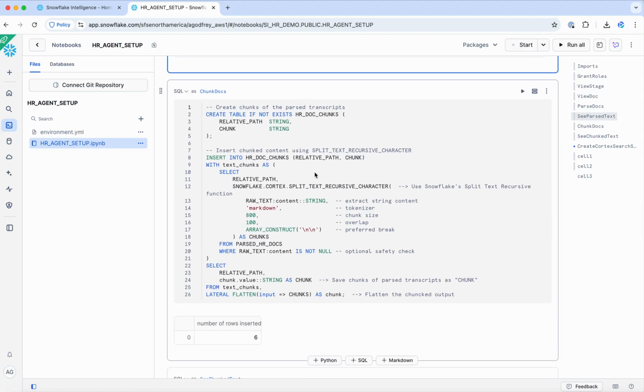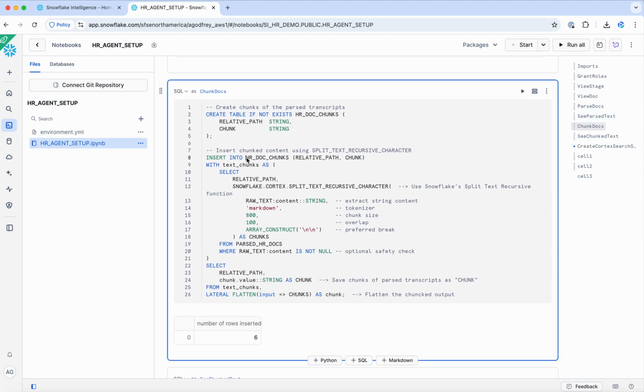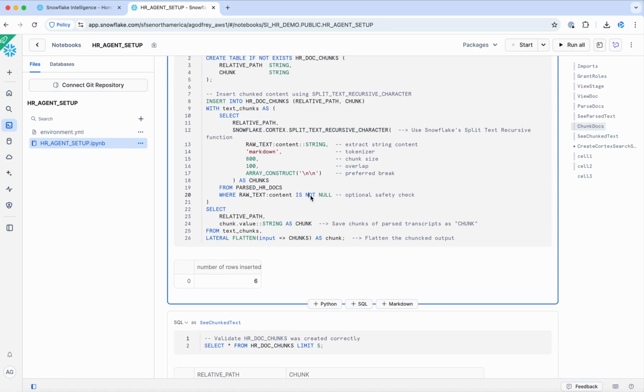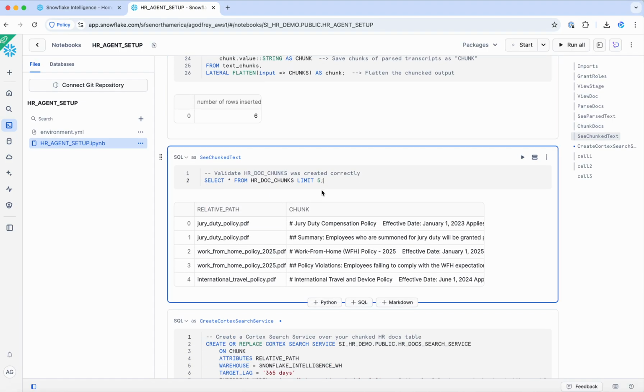And now we'll go ahead and chunk the text. So we have a table called HR doc chunks, and then we are calling the Snowflake Cortex function called split text recursive character to extract the chunks. And let's see what that looks like.